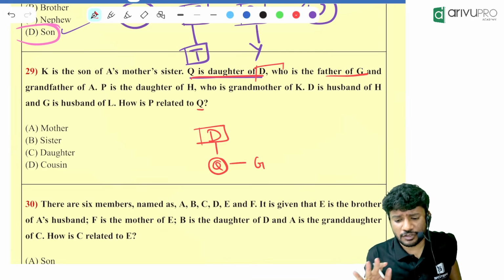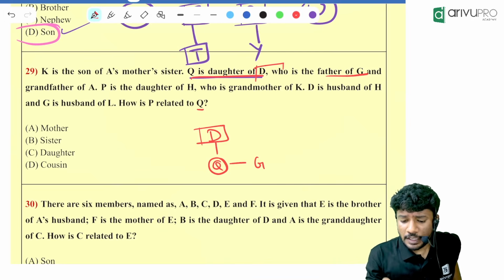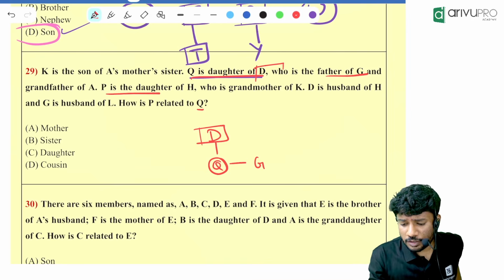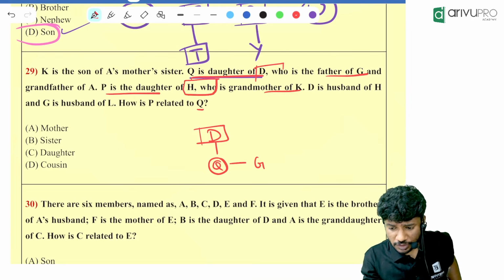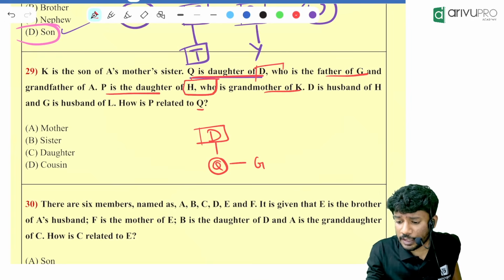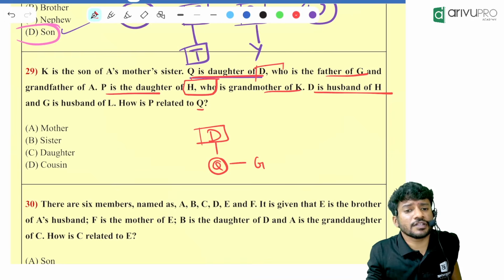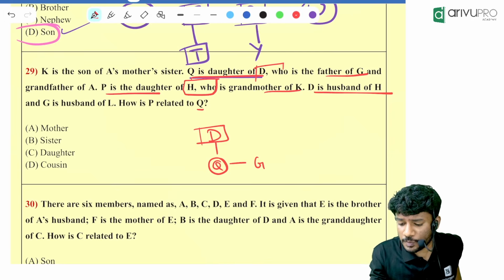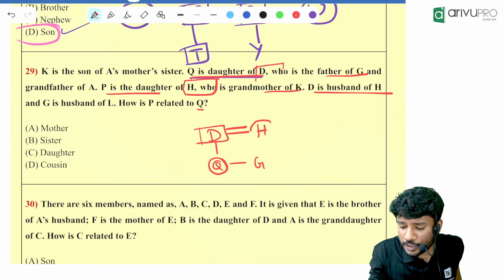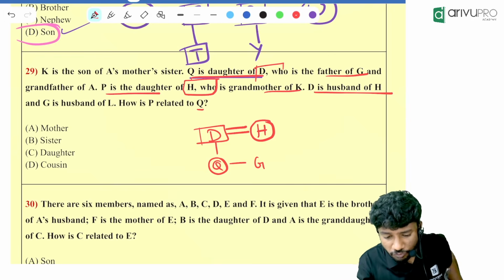Let it be there. We are not connecting A. We will try to find something with respect to P. P is the daughter of H, who is the grandmother of K. H is the grandmother of K. That is also fine. D is the husband of H, means D and H are married together and H is the wife.